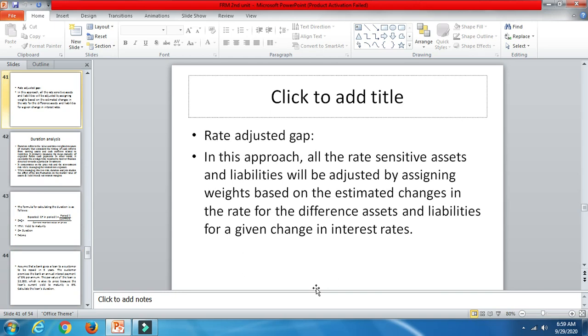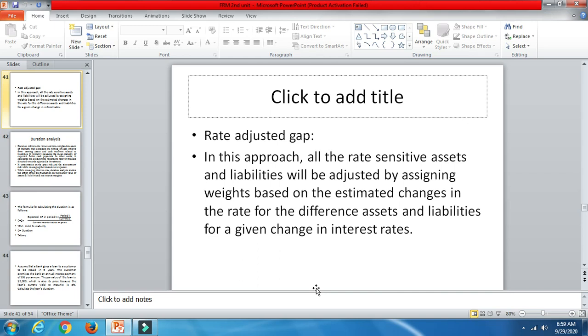The next method of measuring interest rate risk is the rate adjusted gap. In this approach, all the rate sensitive assets and liabilities are adjusted by assigning weights based on the estimated changes in the rate for the different assets and liabilities for a given change in interest rates.